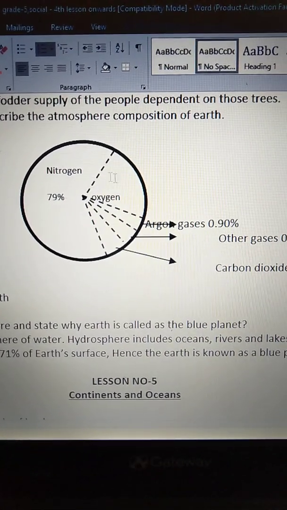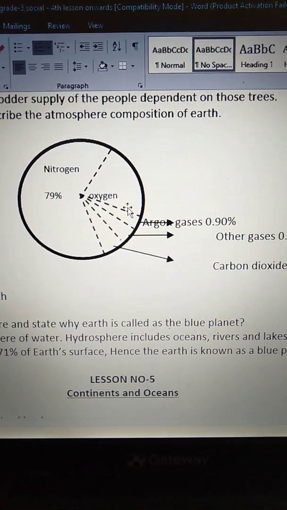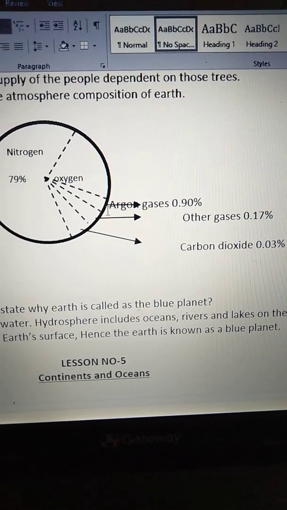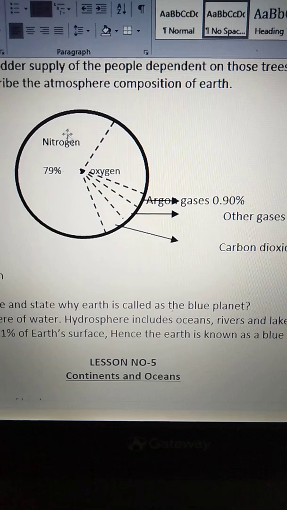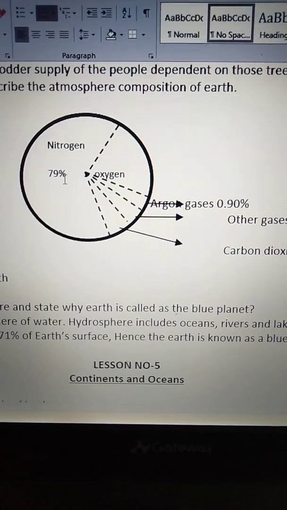Our atmosphere consists of nitrogen, oxygen, carbon dioxide, argon and other gases. The nitrogen present in the atmosphere is 79%.